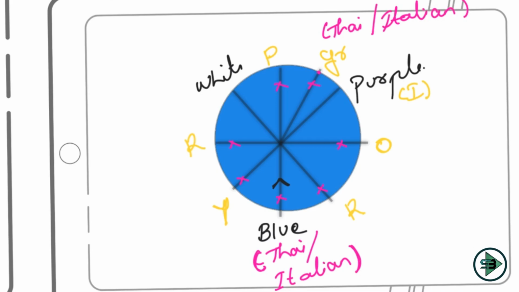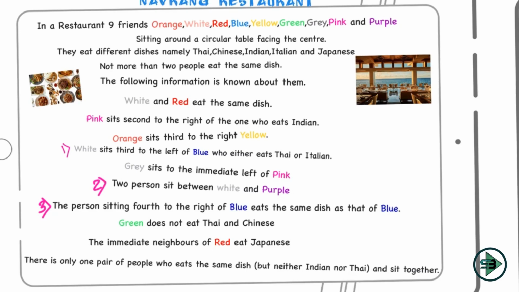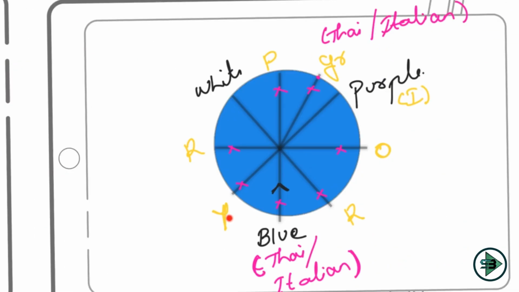But if red is here, there is a problem. Why? Because white and red eat the same dish. And what are we saying? The immediate neighbors of red eat Japanese, which means white and yellow will have to eat Japanese, which is not possible, because white and red eat the same dish. So red at this position is not possible. If I take a red here, again the immediate neighbors of red eat Japanese. So blue and orange will have to eat Japanese, which is again not possible because blue is already eating Thai. Which means red is not possible here as well.